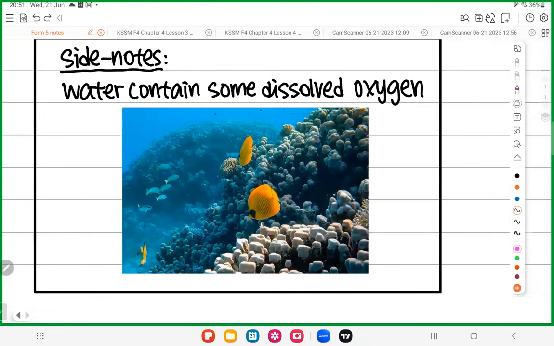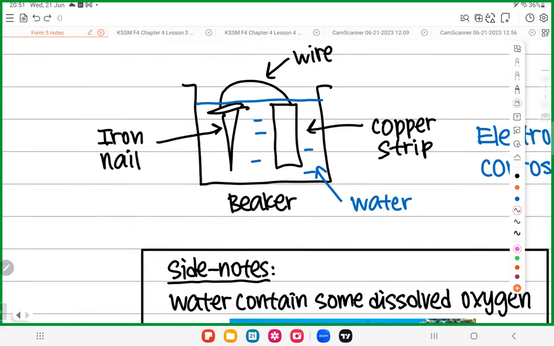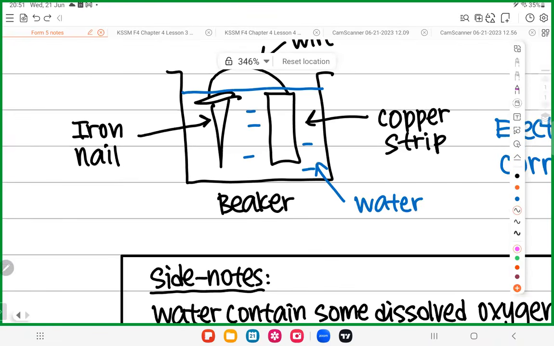So in other words, water has oxygen inside. That's why, although in this picture, which I purposely used to trap you, I don't show you oxygen, there is oxygen. This is water, with oxygen inside. That's why if you put a fish in, it survives. Understand? Because there is oxygen in the water.